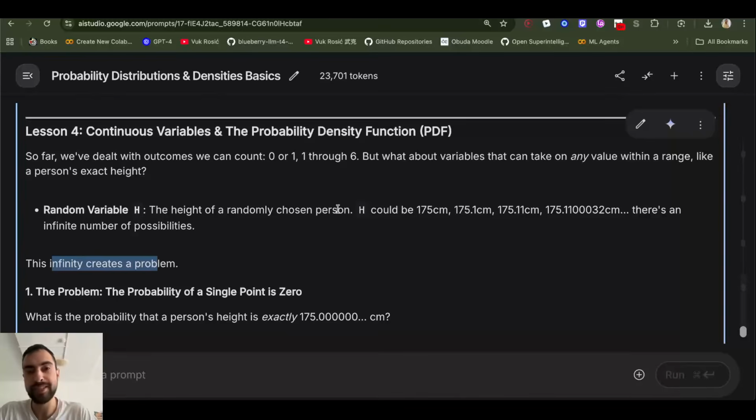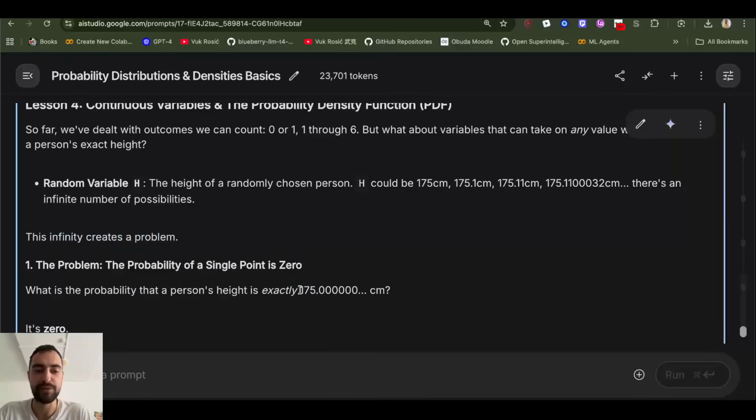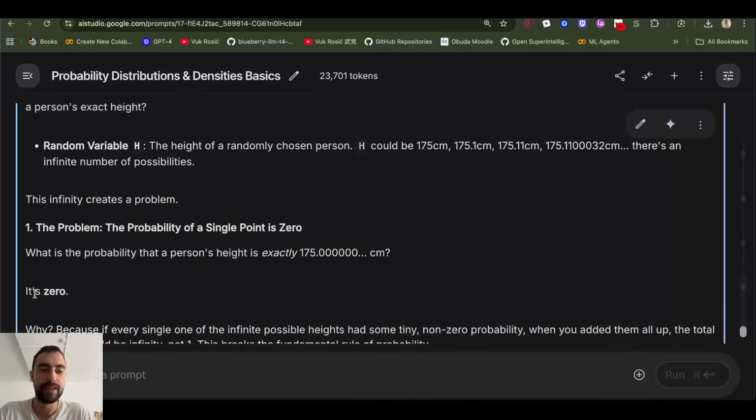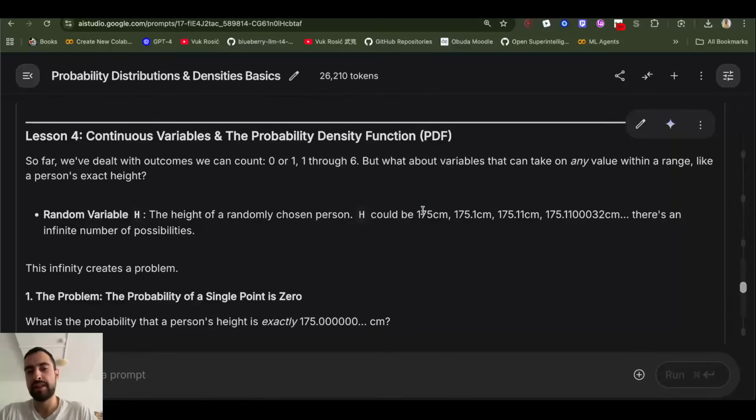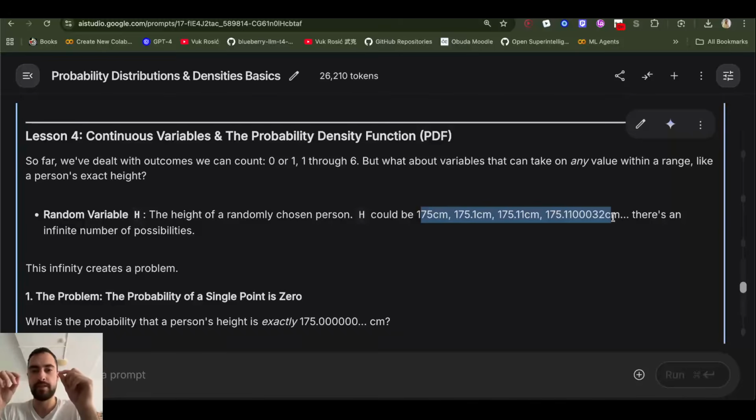Let me ask you, what is the probability of a person having a height of exactly 175.000 to infinity centimeters? It's 0. And why is it 0? Well, we already established that there are infinite possible heights. And so if you have infinite possible things, what is the probability that it will hit this one thing amongst infinite possible things? First of all, practically, it's 0.